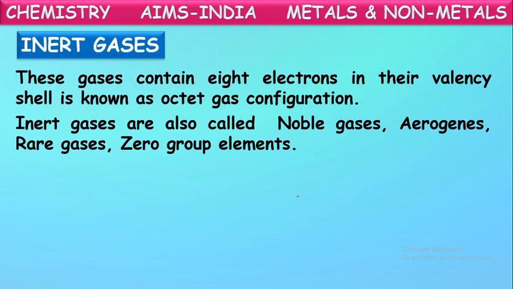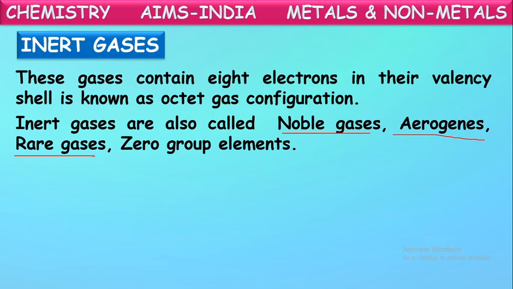So these inert gases are also called noble gases, aerogens, rare gases, zero group elements. They are called noble gases because they are ideal, they are inert, they do not combine with any other, they stay separate. That is why they are called noble gases. And aerogens, because almost all these inert elements exist in the gaseous form. And they exist in very rare quantity in the atmosphere, so they are called rare gases.